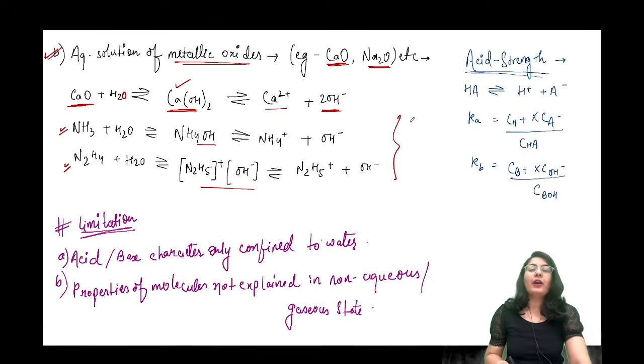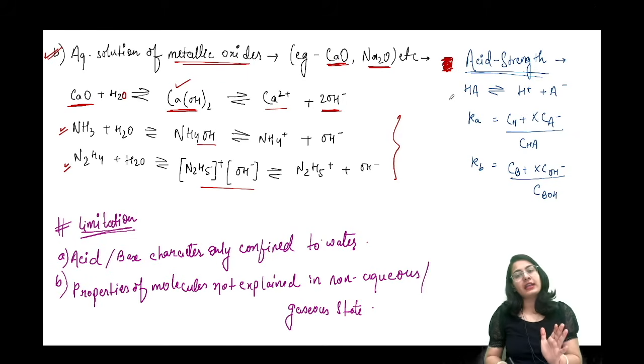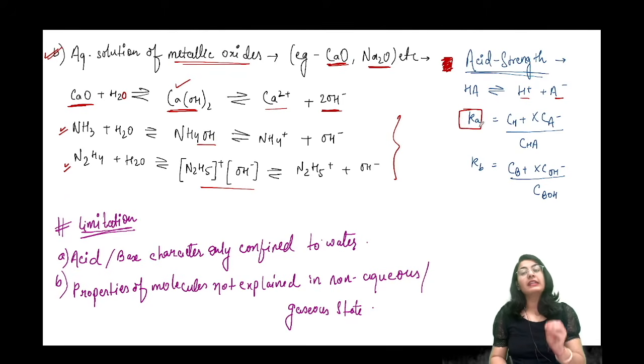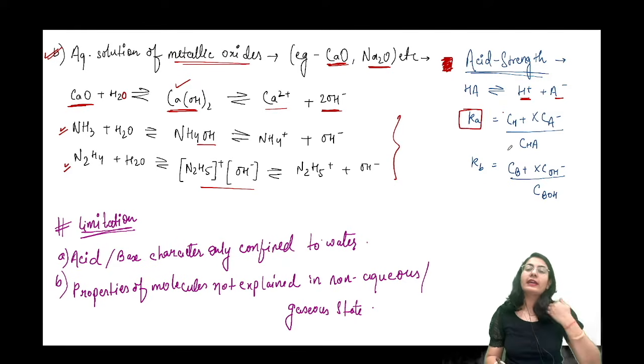Now acid strength can also be found out from the Arrhenius theory. How is that so? For example, HA is an acid, it is breaking down into H plus and A minus. Now the acid dissociation constant is the concentration of the H plus ion multiplied by the concentration of the A minus ion divided by the concentration of the acid itself. So this is the acid strength.